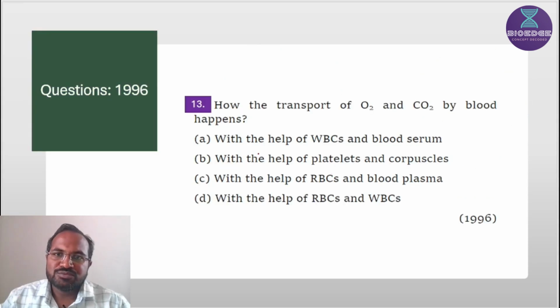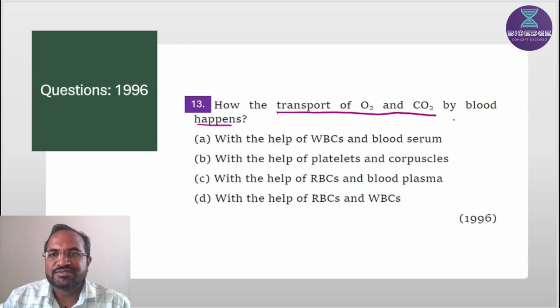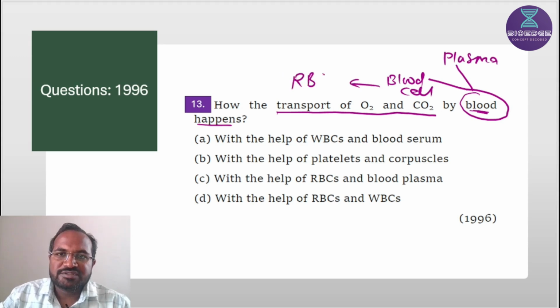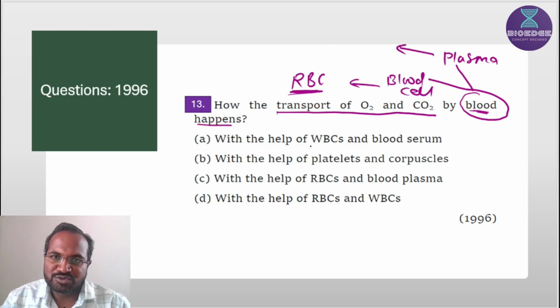Then next one, how does the transport of oxygen and CO2 by blood happen? Blood is responsible for the transportation of oxygen as well as carbon dioxide, and blood consists of blood cells and plasma. These are the 2 major parts of the blood, and in blood cells, RBC is responsible for transportation of gases, and plasma is also responsible for transportation of gases.